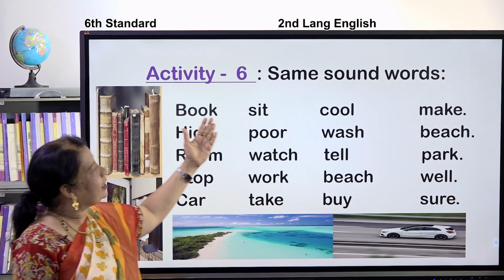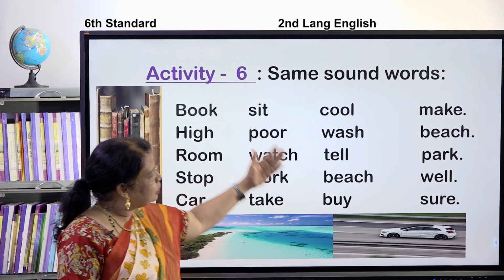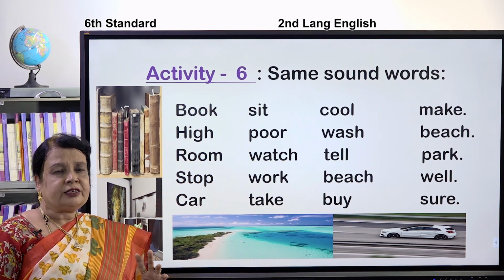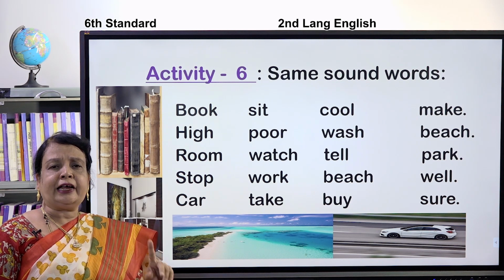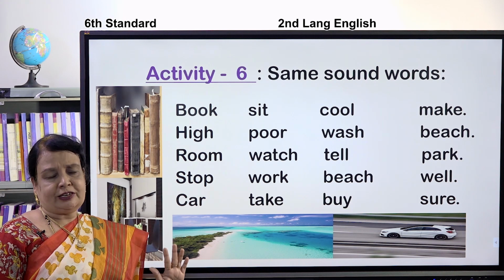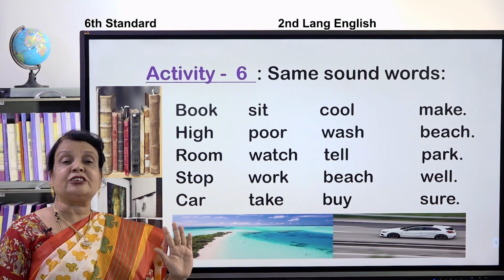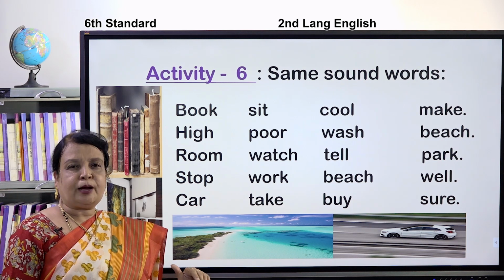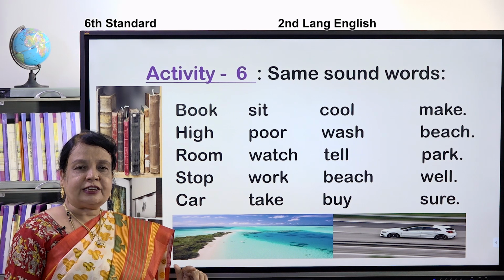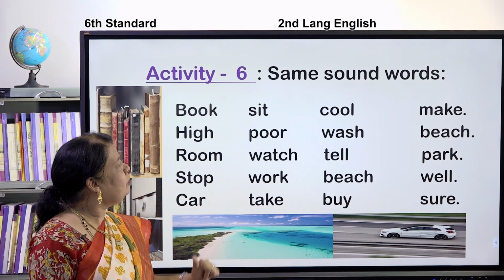This is activity 6. Same sound words. Children, there are so many words which I have given. Only some words have the same sound. A, E, I, O, U. These 5 letters are called vowels. But there are 20 vowel sounds in them. For example, apple. That is the sound. So, like that we have sounds.